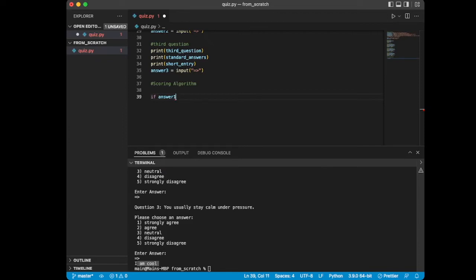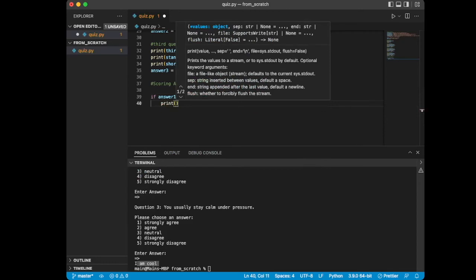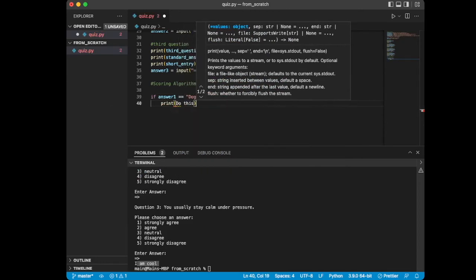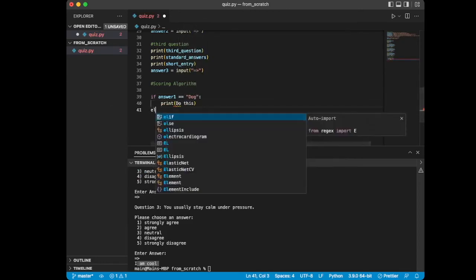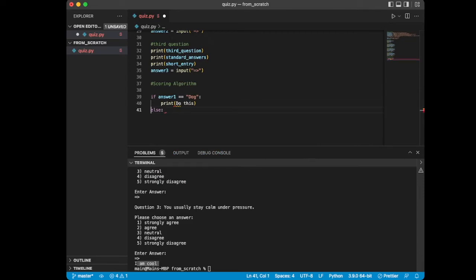So here we can say if answer 1 equals "dog", do this. This is the structure, this is the way it works.